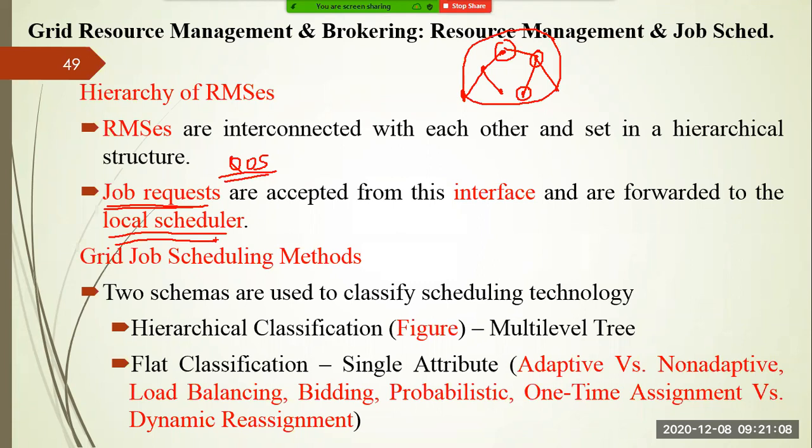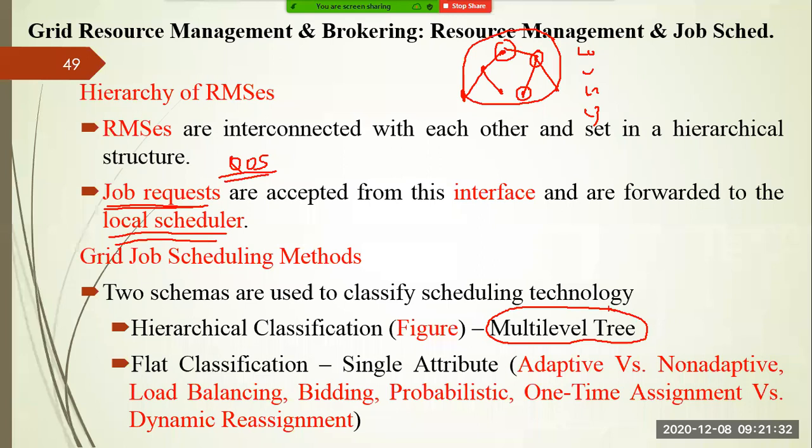One is the hierarchical classification, where we are relying on a multi-level tree, right? Just like you can see in this diagram, this is a multi-level tree. There is level 0, level 1, level 2, level 3, and like that it will go on. So they are maintaining a tree structure, and based upon the tree structure, they are arranged. That is one type of schema.